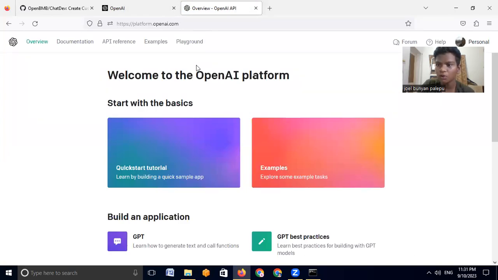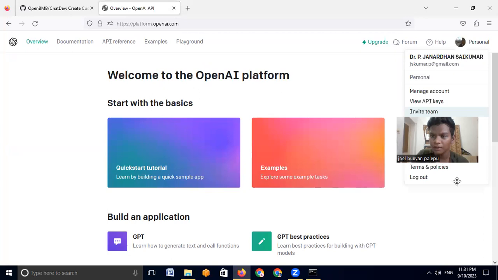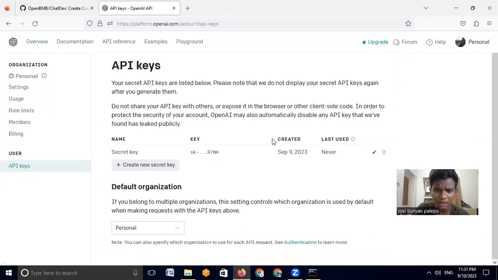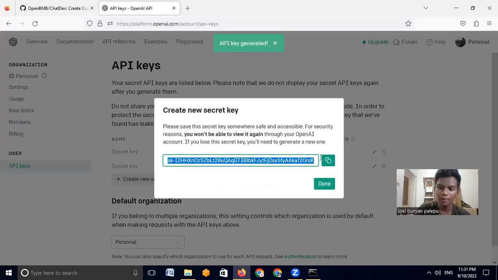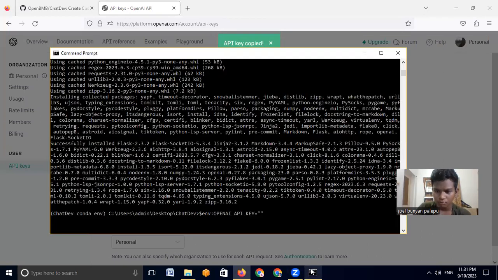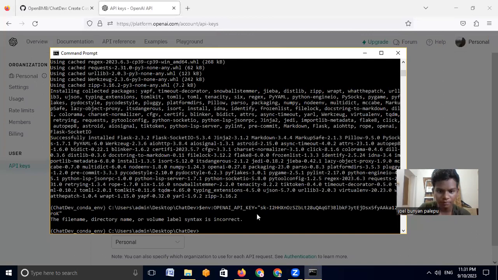Now just go to this personal thing. Click on view API keys, and you have a bunch of API keys here, and you cannot use the last API key if you have not copied it. So in order to create a new one, just click on create new secret key, and then you can copy it, and we just paste it here. Now we can run it.